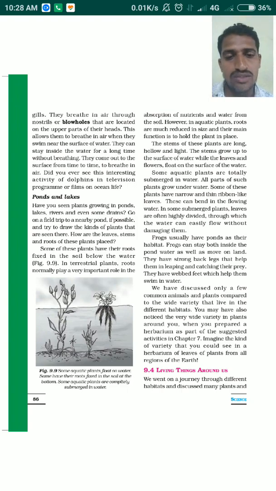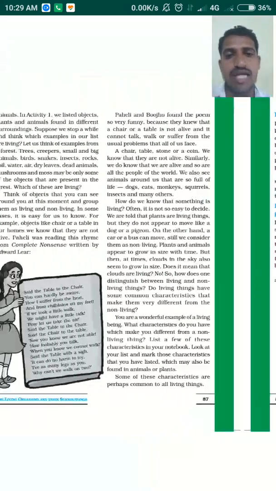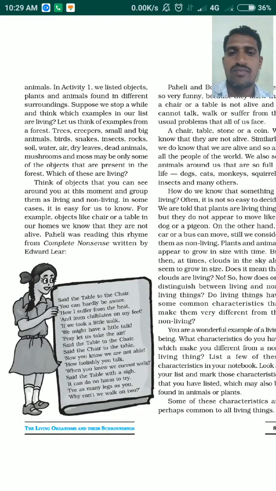So dear students, in today's class, let me explain very briefly about the living things around us. After studying all this, we have studied different kinds of habitats, and we also discussed the many kinds of plants and animals which live in these habitats. So we made a list in activity number 1. We made a list of objects, plants, animals, and categorized them in different surroundings.